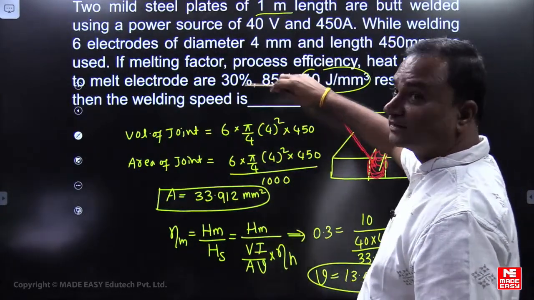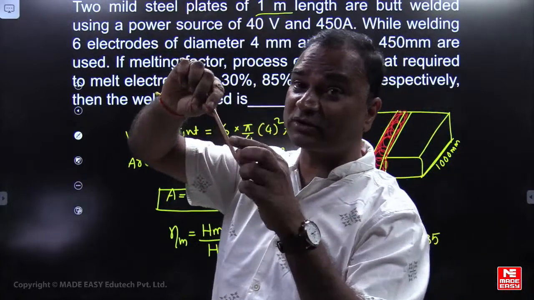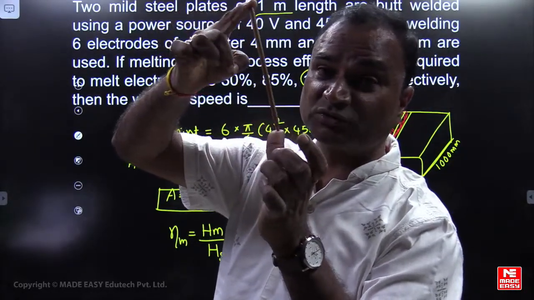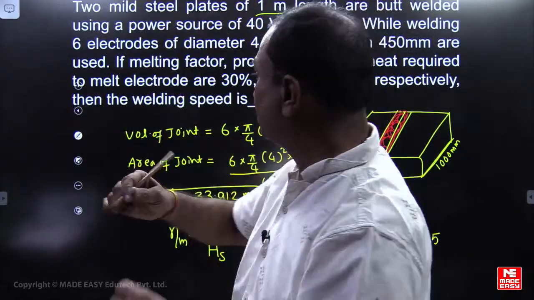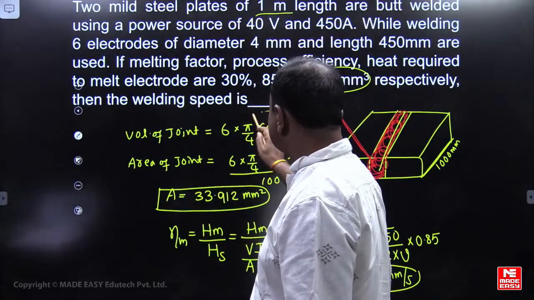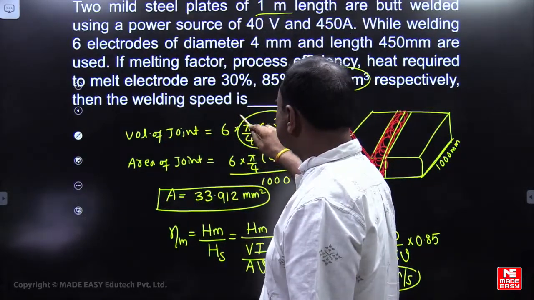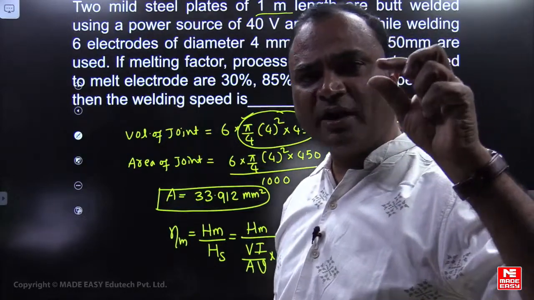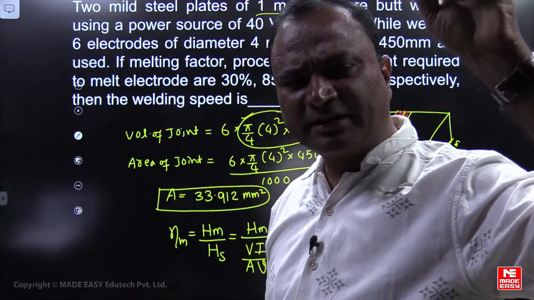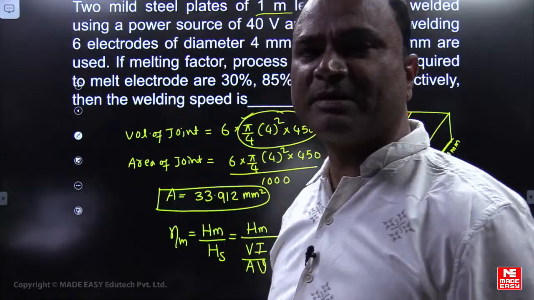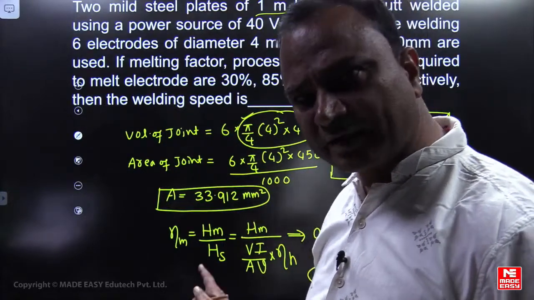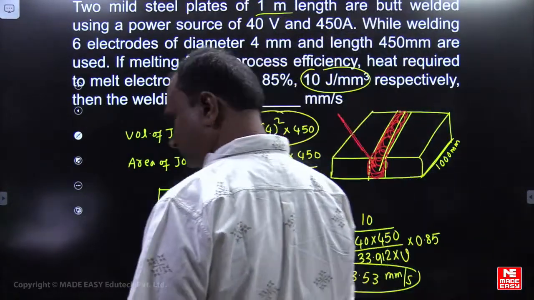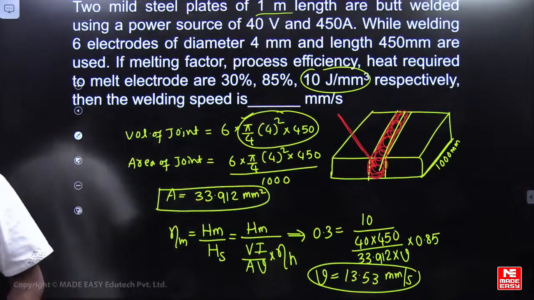This is correct, na? 6 electrodes, consumable electrode length and diameter is fixed. So 6 electrodes they are using. This is the volume of each electrode I am considering. Multiplied by 6 will give the total volume of the joint. Here the assumption is the joint is produced by supplying the metal by using the electrode only. By supplying the metal from the electrode only, we are expecting the joint. Okay? Right, very good.